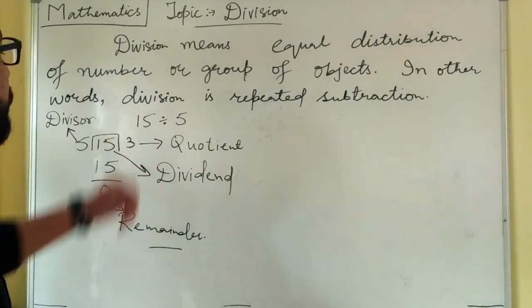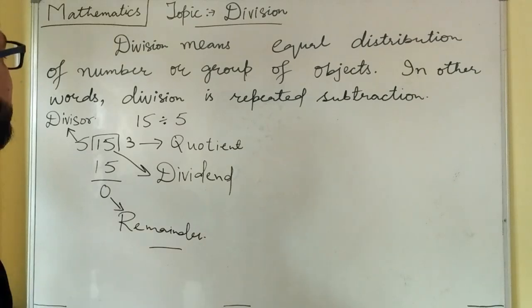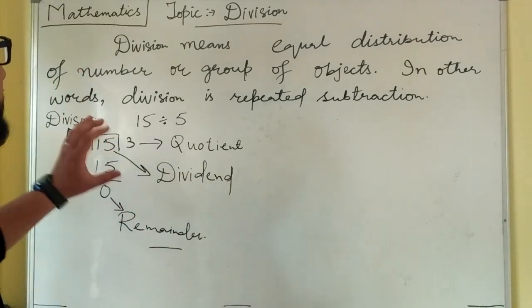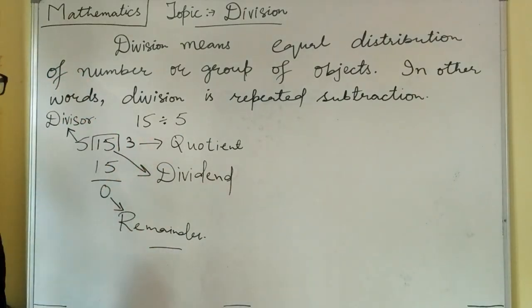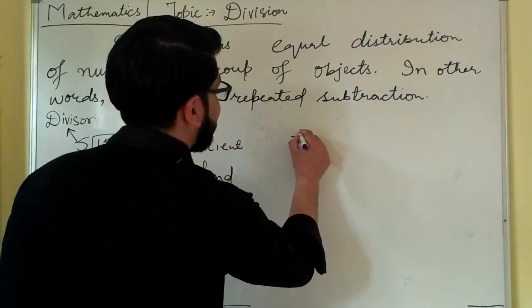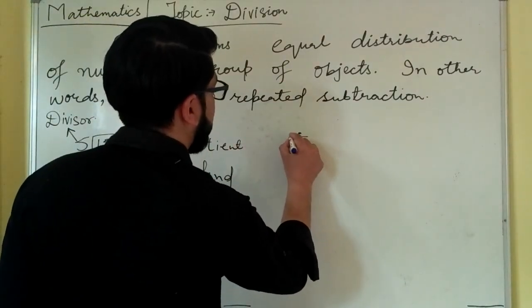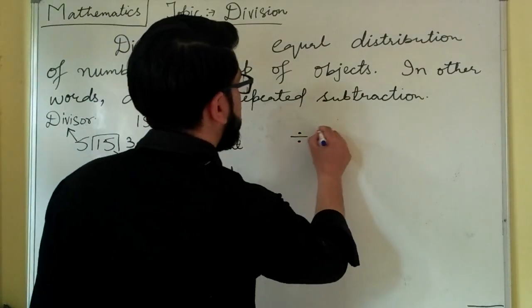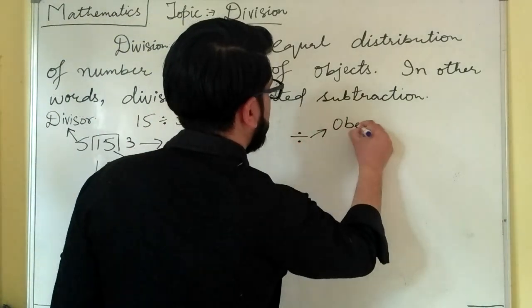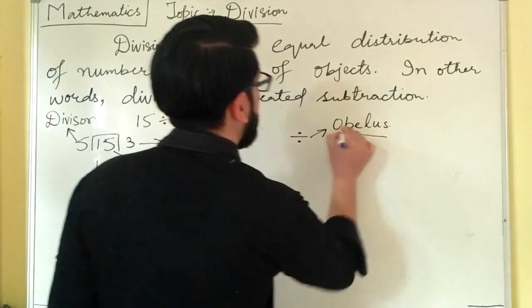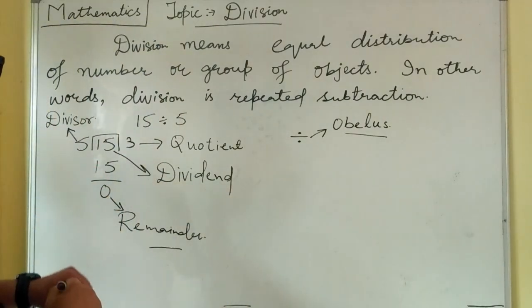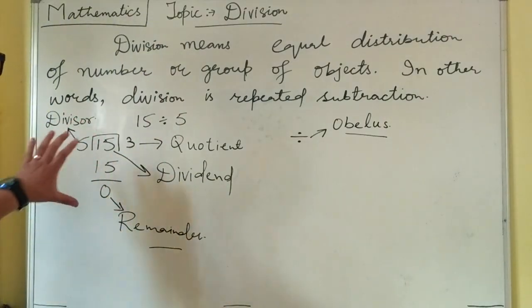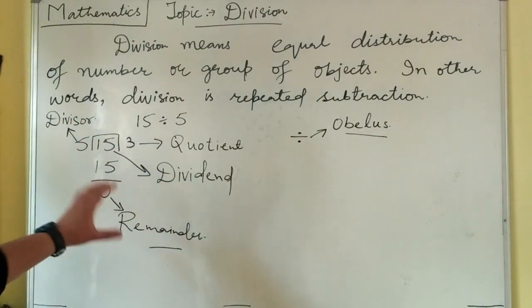Now students, we have done this division process, is it correct or not? And one more thing I forgot, that is the sign of division: a horizontal line, a dot above the line, and a dot below the line. It is known as obelus. So now the question for us is, we have done this division process, is it correct or not?